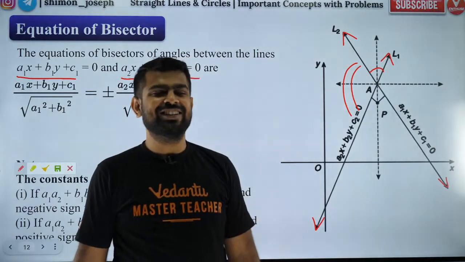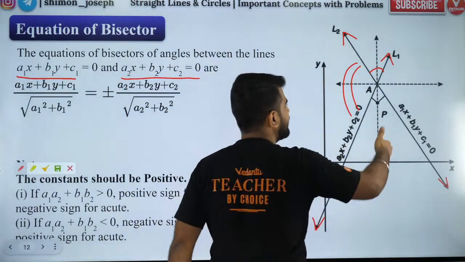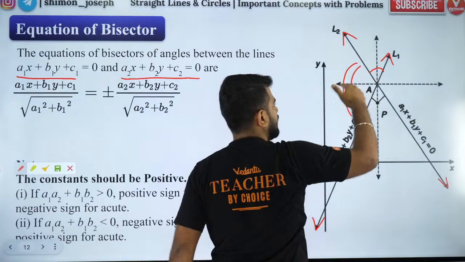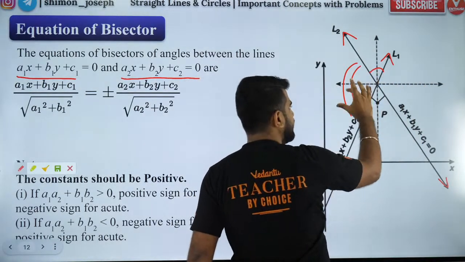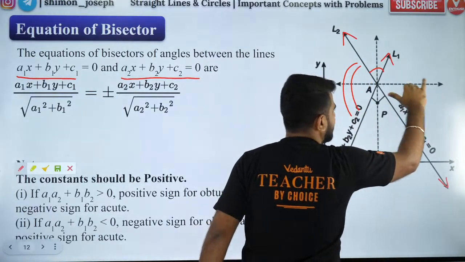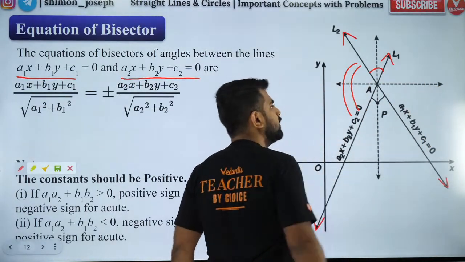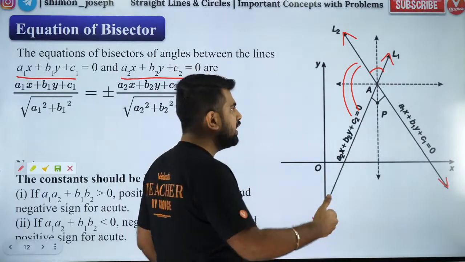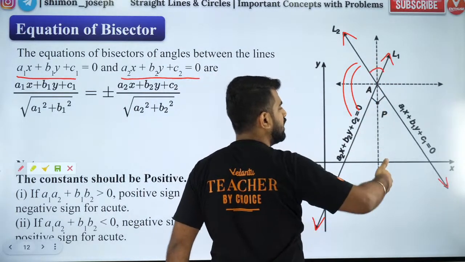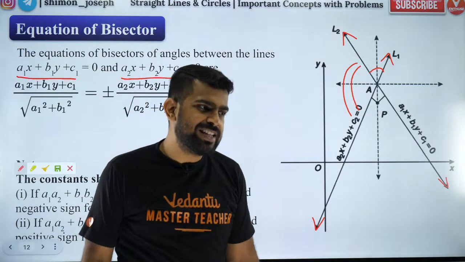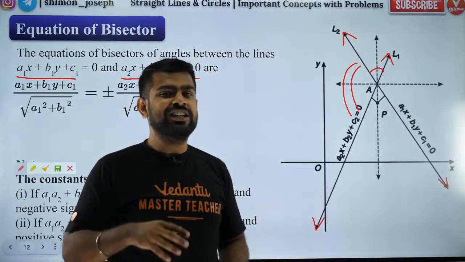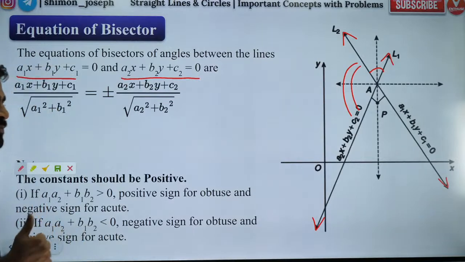Did you guys like it? So the vertical one is the acute angle bisector and the horizontal one is the obtuse angle bisector. Why? Because this is obtuse angle and the horizontal line bisects it. Got it? And similarly, here you have acute angle and the vertical line bisects that. Clear? Did you guys like it? Everybody cool? Great. Now let's move forward.